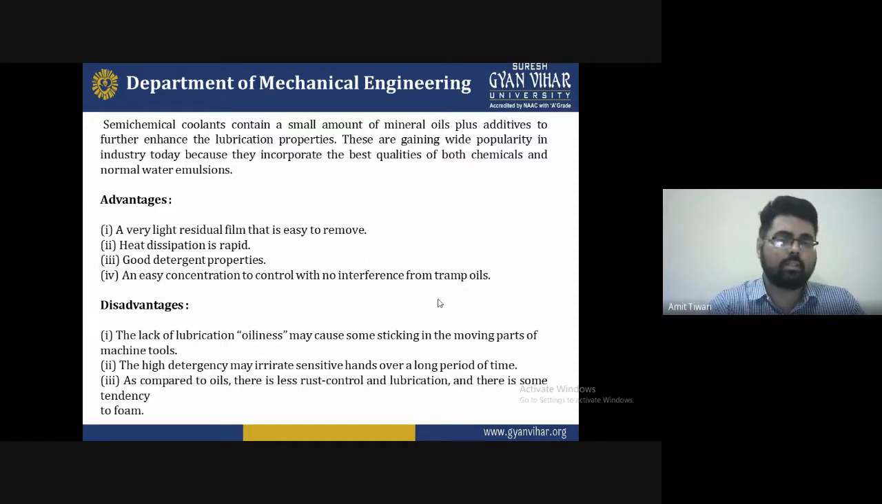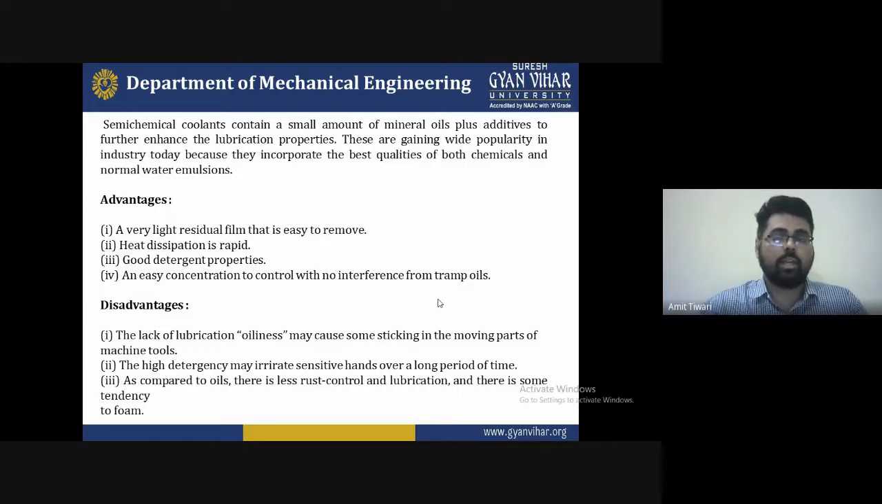Before the advantages, we are just showing you that the semi-chemical coolant contains a small amount of mineral oil plus additives to further enhance the lubricating property. So these are some conditions where a small amount of mineral oil is used, plus additives to enhance the lubricating property.